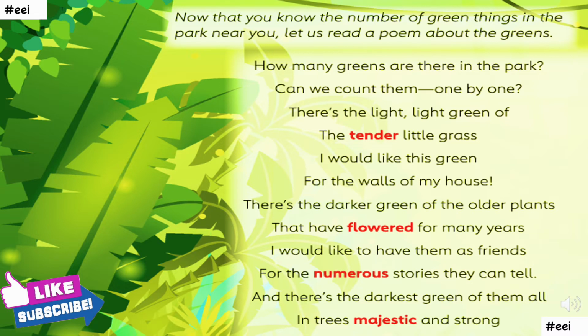Now in the paragraph where the poet is talking about the plants which have flowered for many years, he's talking about being friends with them as they would have many stories to share with the poet. And as we move on, with the darker shades of green, here the poet would want something else from them.